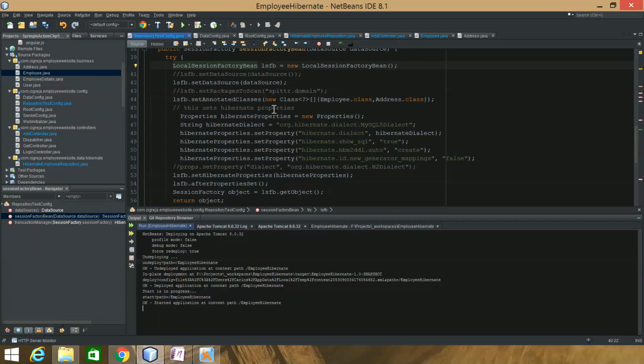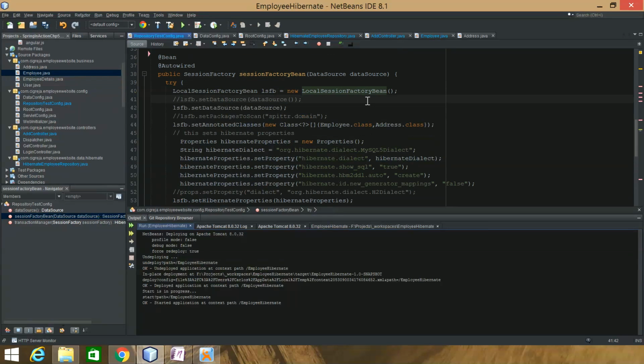Local session factory bean, this is what I'm using. Like I said, as far as I know, it's good if you're using Hibernate 4, or they have the annotated one. I believe if you're using 3, there might be two different ones. I don't know, but I'm using 4, so this is the one I'm using. It works pretty much the same as the builder.